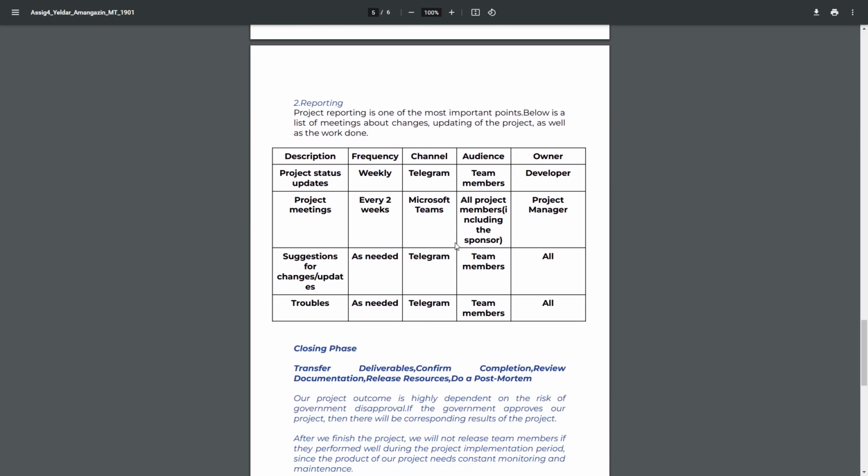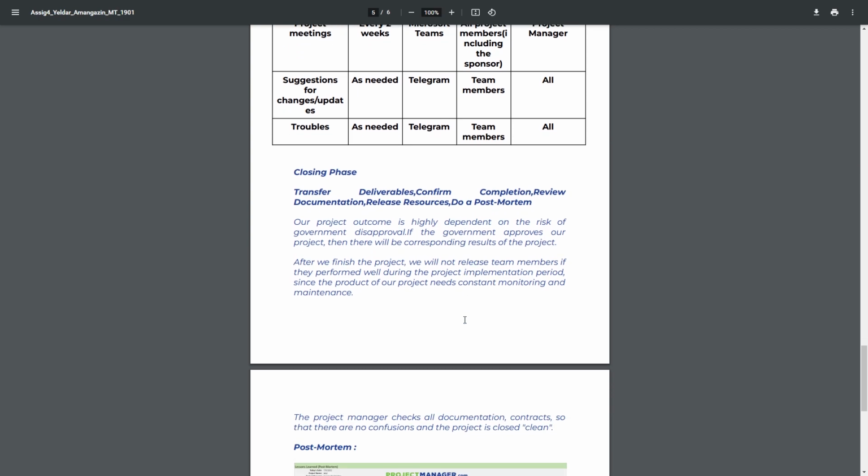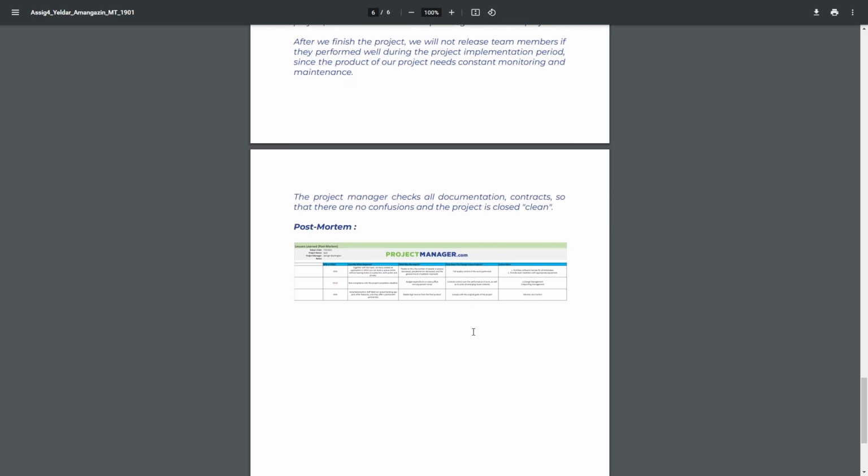So, closing phase. Our project outcome is highly dependent on the risk of government disapproval. If the government approves our project, then there will be corresponding results of the project. After we finish the project, we will not release team members if they performed well during the project implementation period, since the product of our project needs constant monitoring and maintenance. The project manager checks all documentation contracts so that there are no confusions and the project is closed clean. So here I have a post-mortem table.